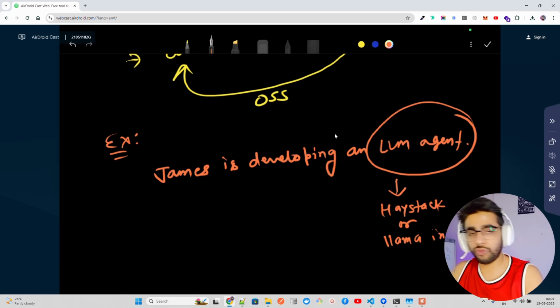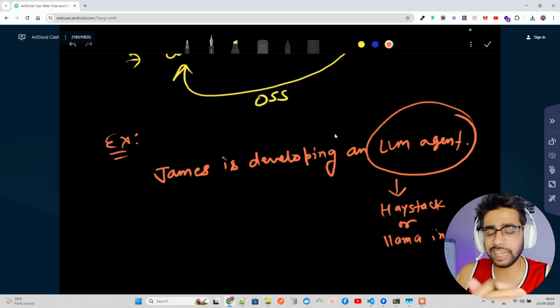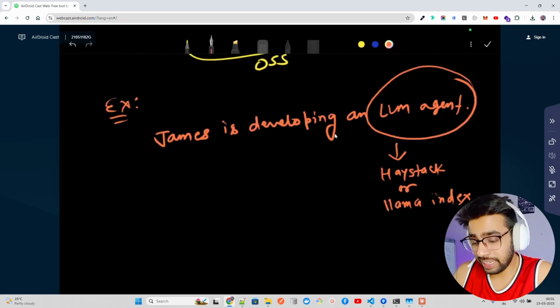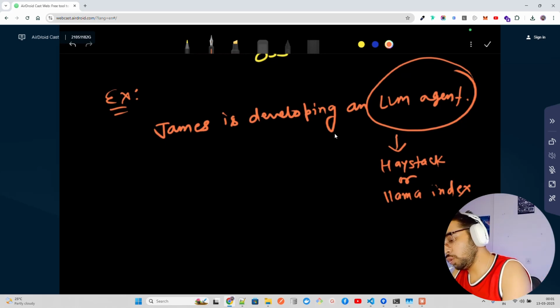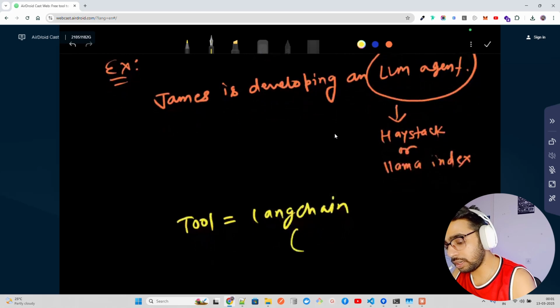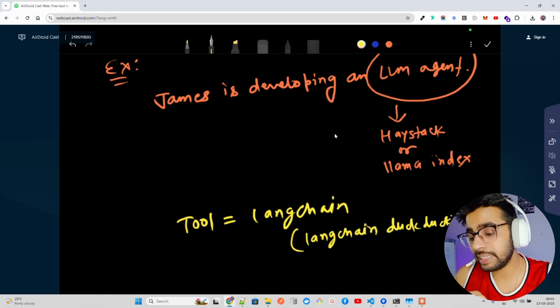These are orchestration frameworks that we use to build agentic workflows, RAGs, and basically Gen AI systems in general. But now there is a very good tool which is already available in LangChain. For example, LangChain has something called DuckDuckGo, which is not available in either Haystack or LlamaIndex.